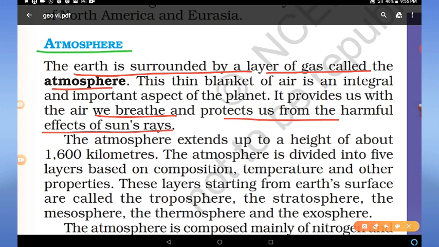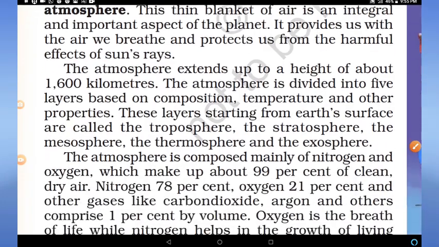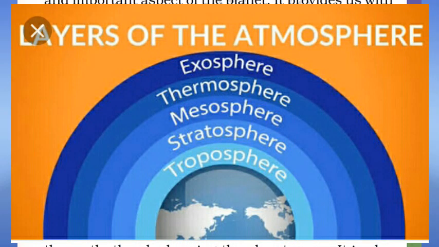The atmosphere extends up to a height of about 1600 kilometers. It's divided into different layers based on composition, temperature, and other properties. You can see in this picture the diagram of layers of the atmosphere. Troposphere is the first layer, then stratosphere, mesosphere, thermosphere, and exosphere.